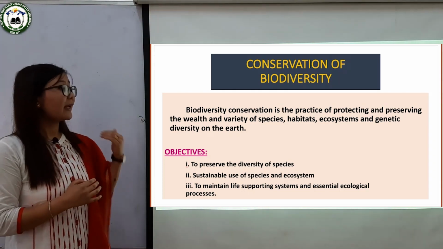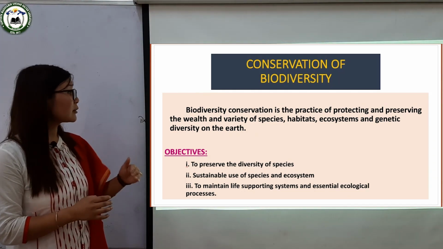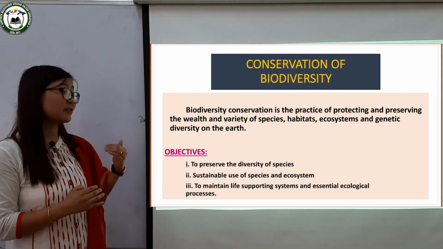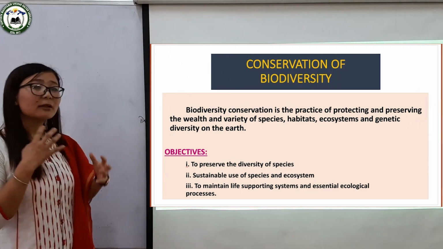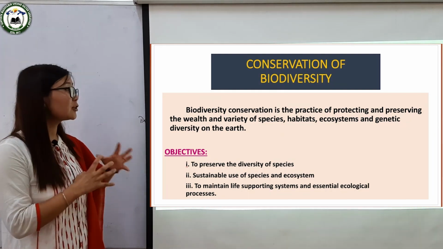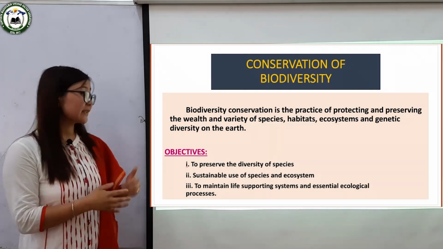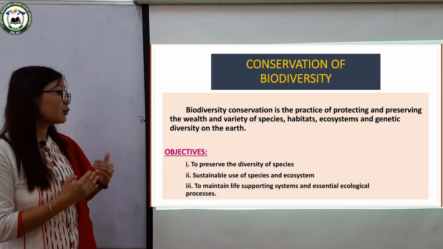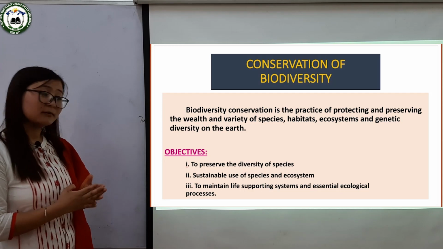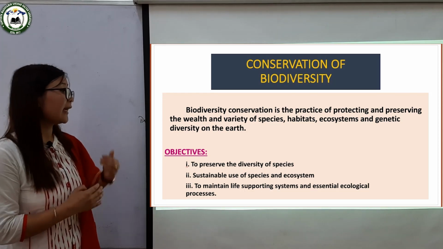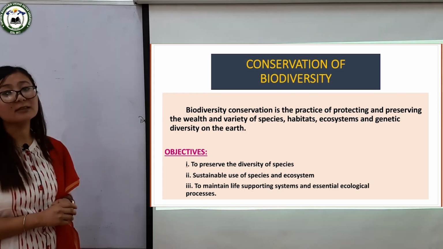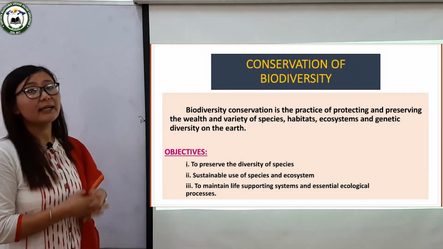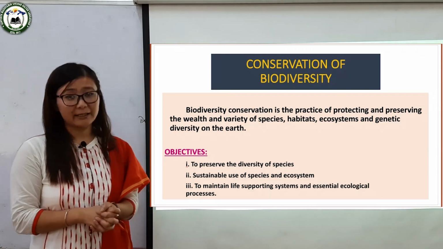Biodiversity conservation is the practice of protecting and preserving the wealth and variety of species, habitats, ecosystems and genetic diversity on the earth. There are three objectives for conservation of biodiversity: to preserve the diversity of species, sustainable use of species and ecosystems, and to maintain the supporting systems and essential ecological processes, which as a result helps in the conservation of biodiversity.